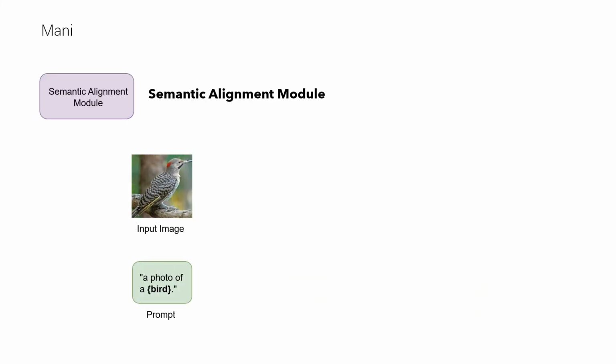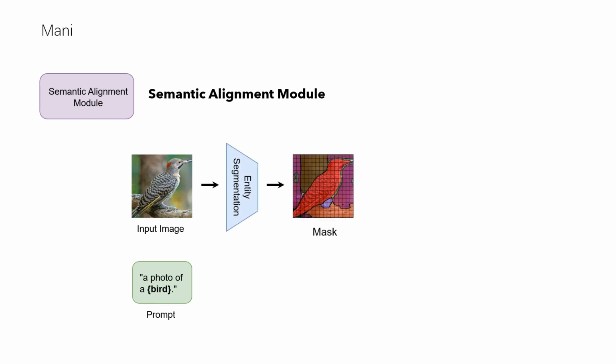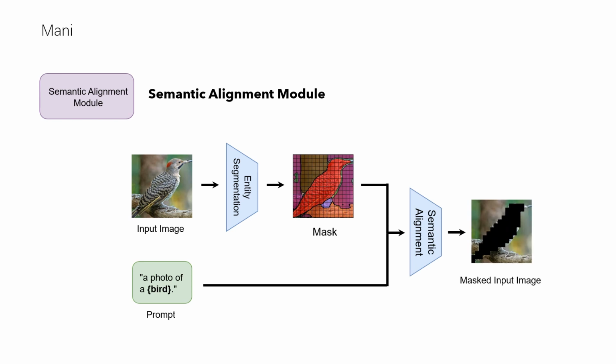As for the semantic alignment model, it accepts an original image and a textual property. 2 steps follow. In the first step, the model uses entity segmentation to recognize each entity on the image. In the second step, it selects the entity of highest similarity with the property by CLIP. A CLIP-style model optimizes with similarity from more tokens.